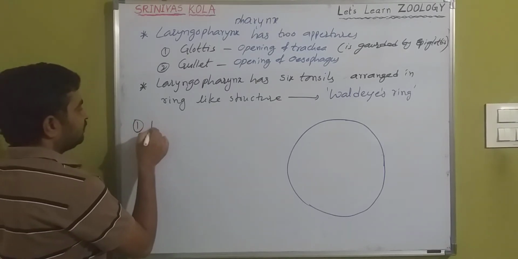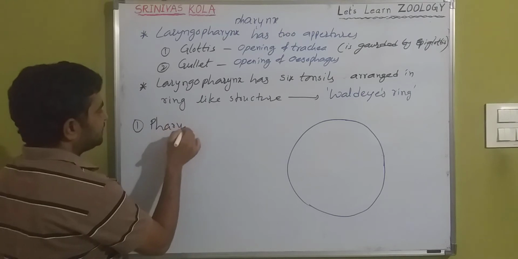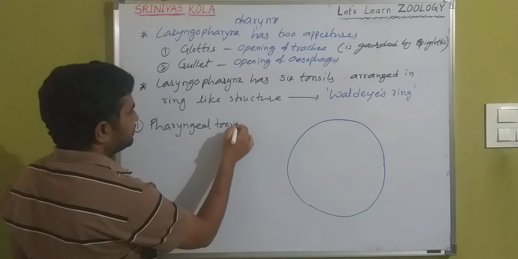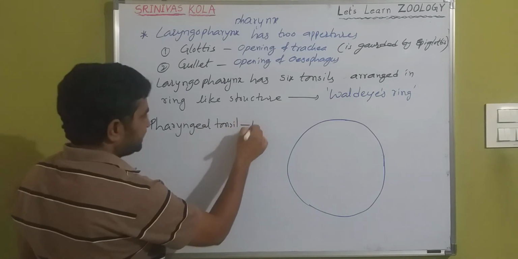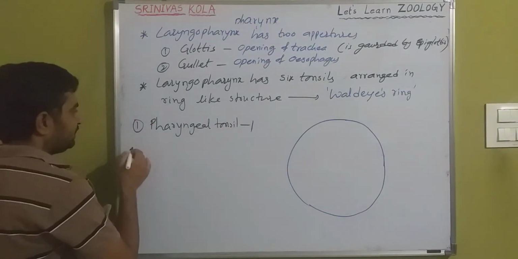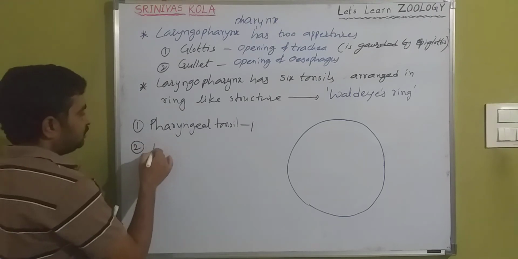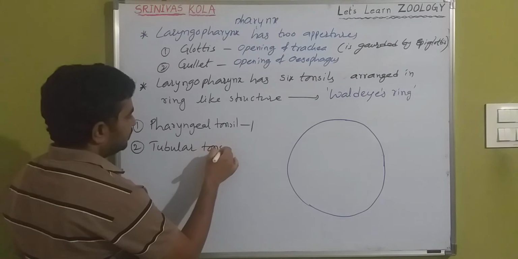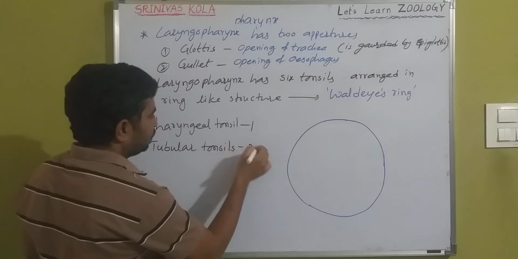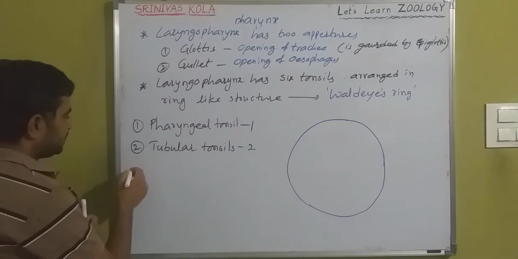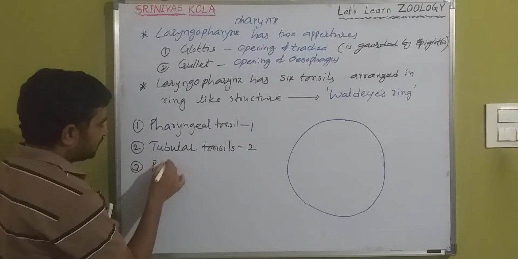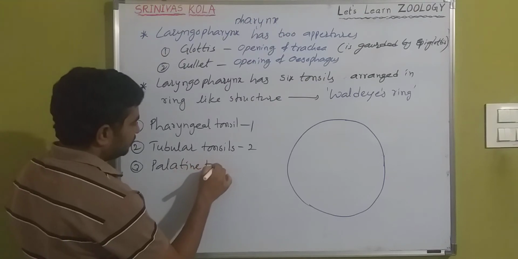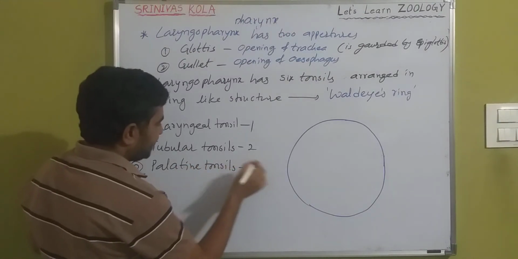For example, the pharyngeal tonsil is single in number. The tubal tonsils are 2 in number. The third one is the palatine tonsils, also 2 in number.